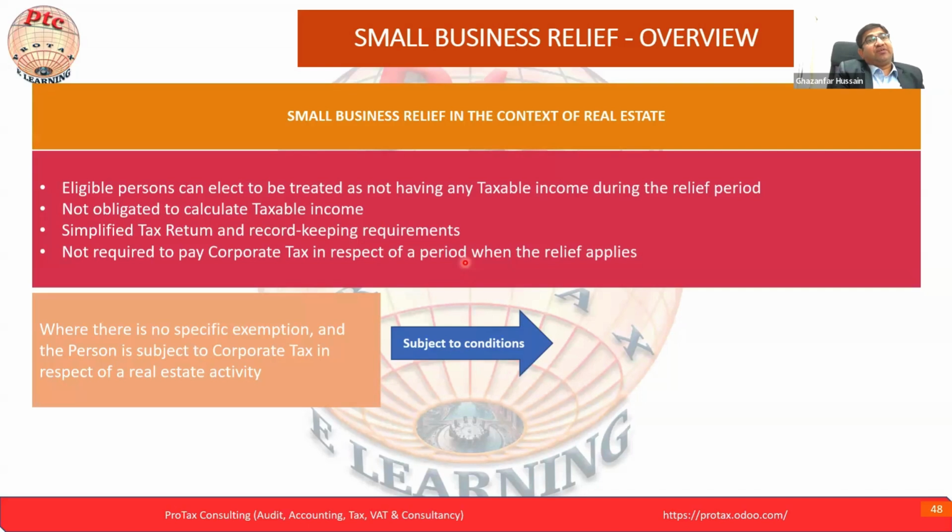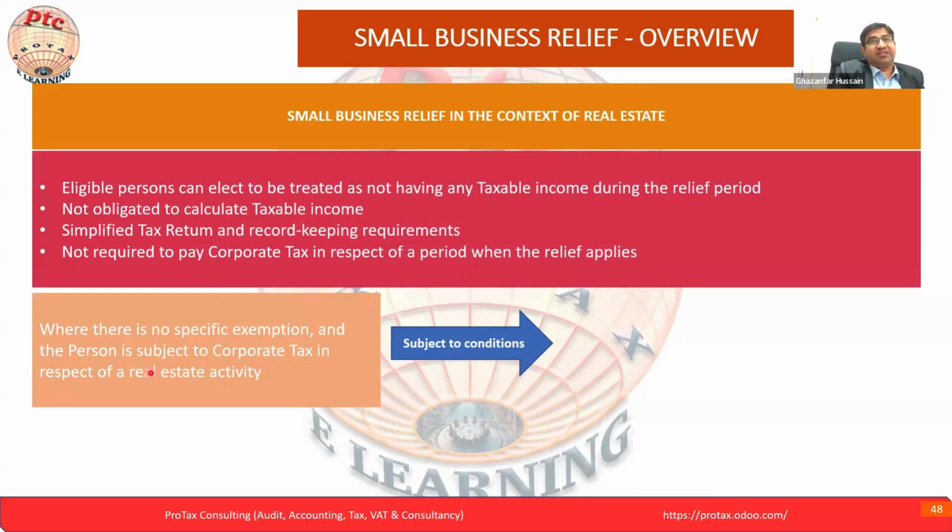Now let's move to the case where there is no specific exemption and the person is subject to corporate tax in respect of real estate activity, subject to conditions. What we are saying is, if some activity is not falling exactly under one of the exemptions, then the person is taxable in respect of the real estate activity.